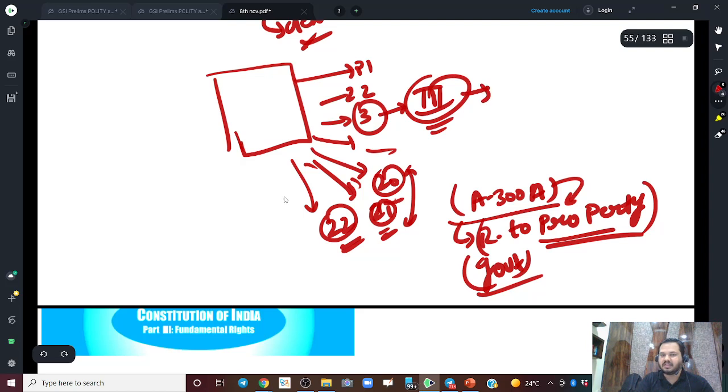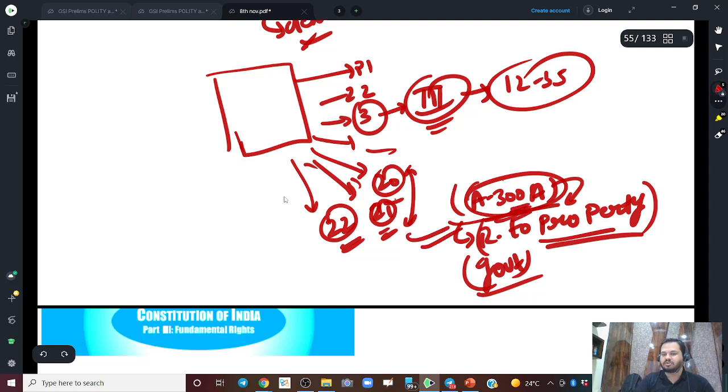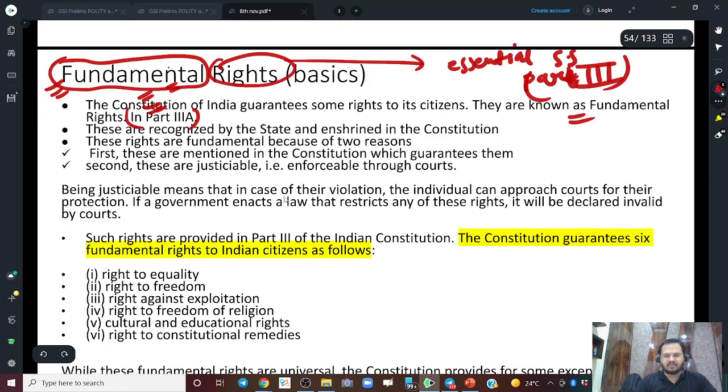In Part 3 there are Articles 12 to 35 only. This right is included in Article 300A, so it is not a fundamental right. It is a constitutional right, but not a fundamental right. We will come to it in detail; we just want to go briefly on it. So the first thing you need to remember about fundamental rights is Part 3.